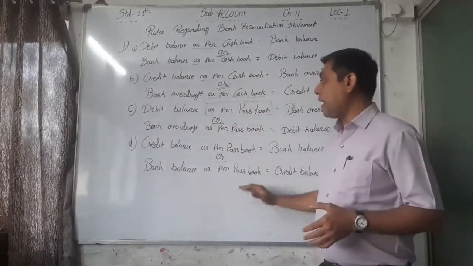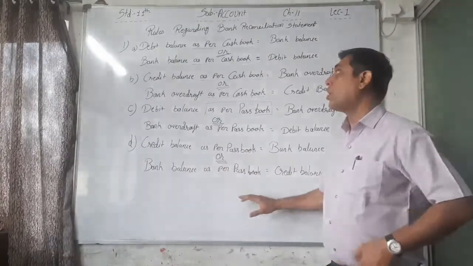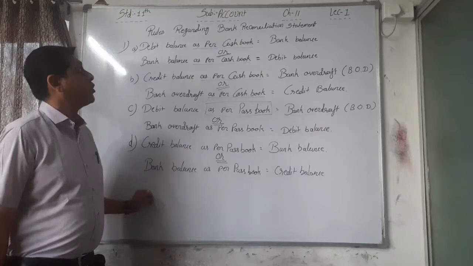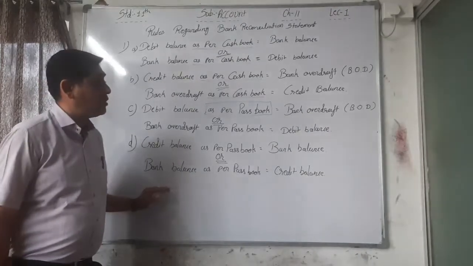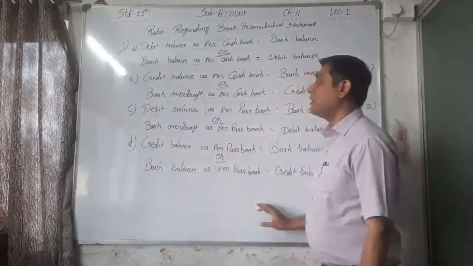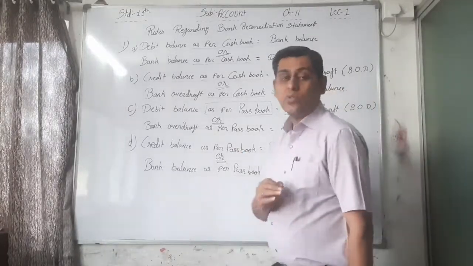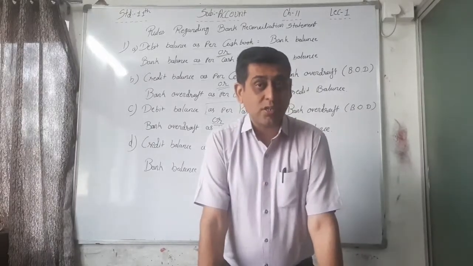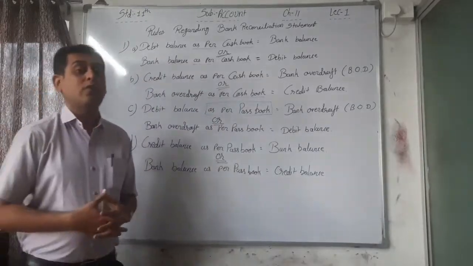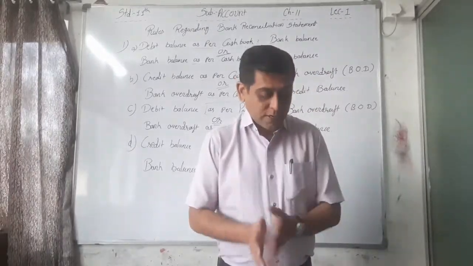See, leave one page, or you can say both sides of one page, here for the rules, because a minimum of 8 to 10 rules are there for the preparation of the bank reconciliation statement, and this is only one rule. After that, we have to write down the remaining 8 to 10 rules. That's why please leave 1 or 2 pages for these rules and then write down these points in your exercise book. See, not in your example book. You have to write down the purpose or usefulness or importance of the bank reconciliation statement in your exercise book. Okay, so please write down that.